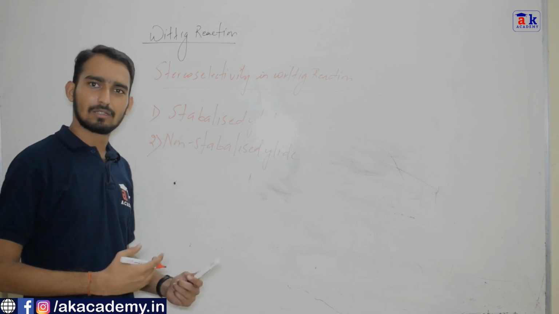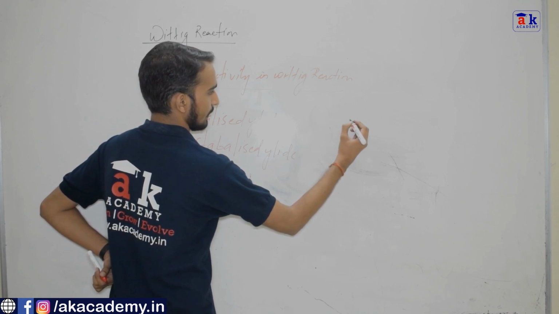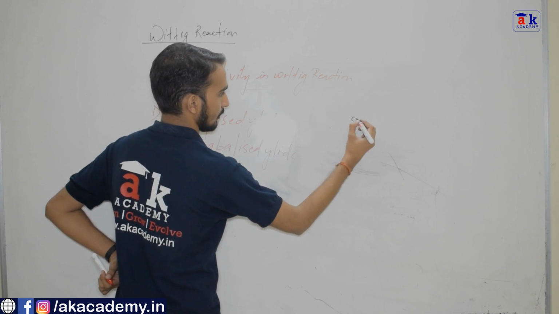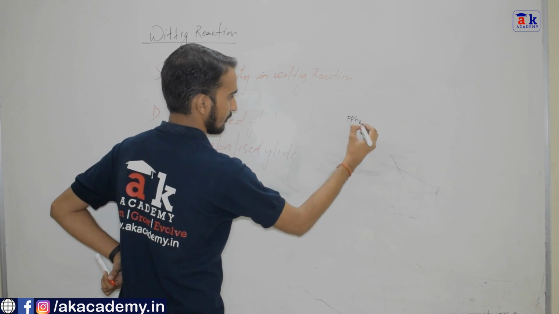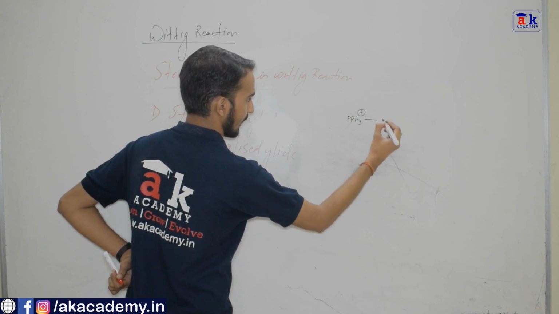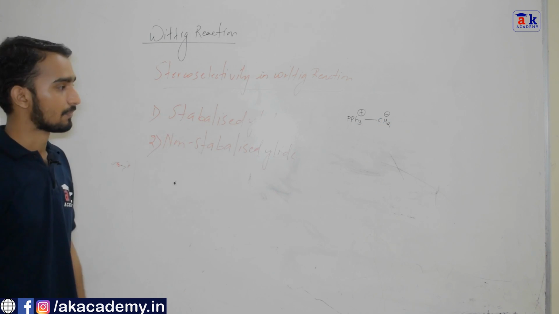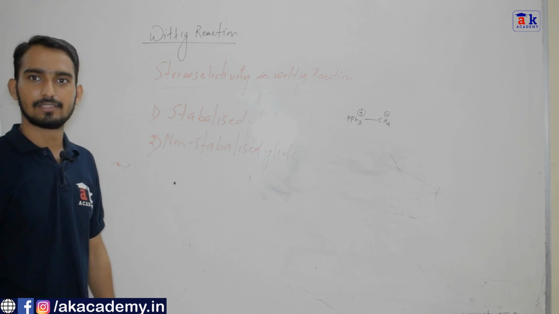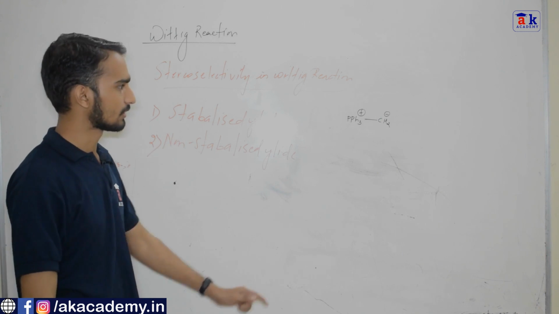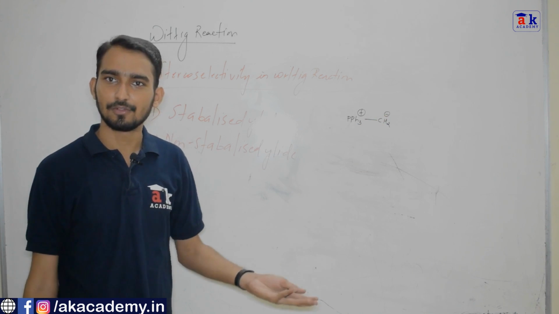What is stabilized and what is non-stabilized? Let us understand. This was our ylide in the earlier mechanism. Now this is basically a non-stabilized ylide. Why is it non-stabilized? Because the negative charge on carbon is not stabilized by any kind of resonance.